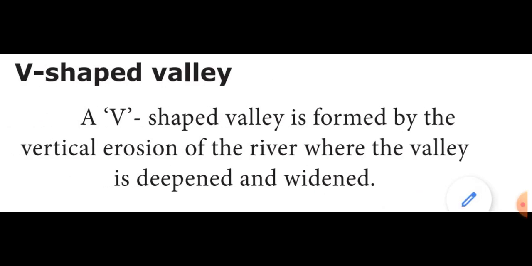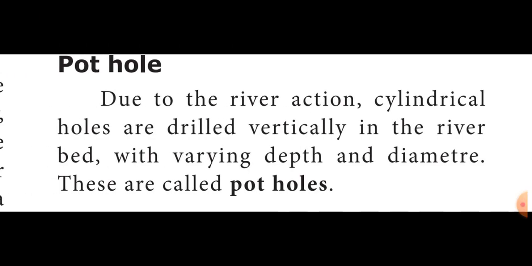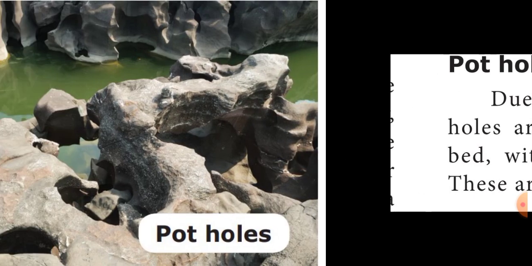Then we learned about the V-shaped valley. It is formed by the vertical erosion of the river, where the valley is deepened and widened. Next, the pothole. Because of river action, cylindrical holes are drilled vertically in the riverbed, and likewise the pothole was formed.